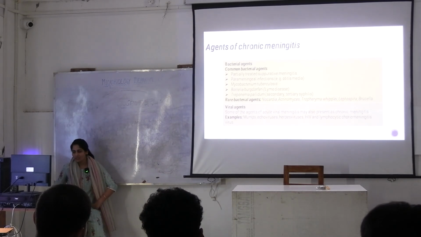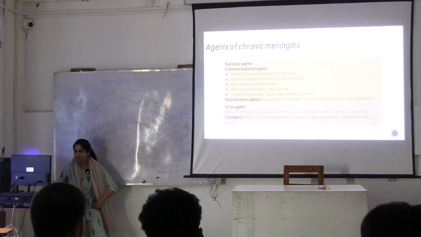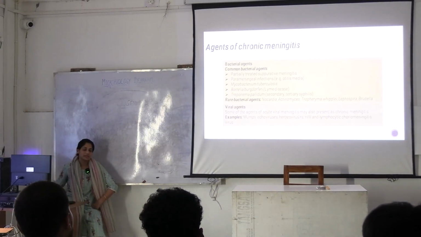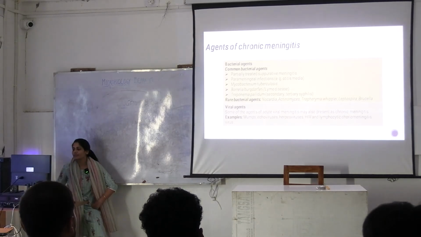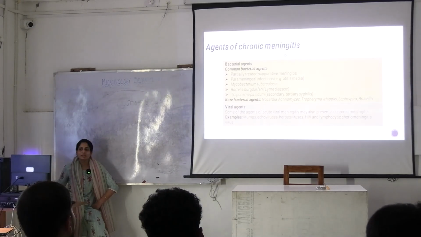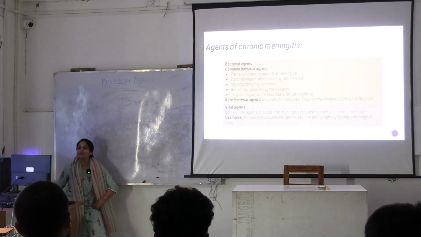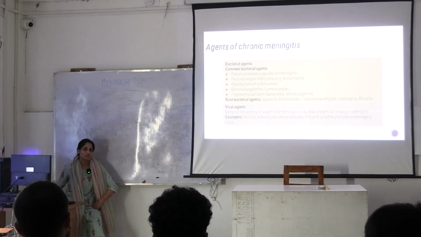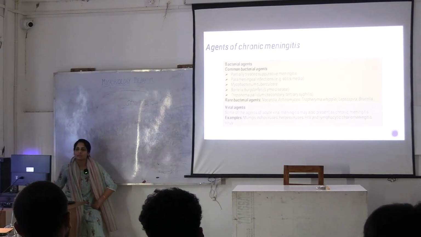Then there are certain echoviruses related to this. Herpes virus we discussed, HIV, or lymphocytic choriomeningitis virus. These all are related to chronic meningitis. What will be the presentation? Low grade fever, mental confusion, neurological deficit, seizure, in some cases coma.